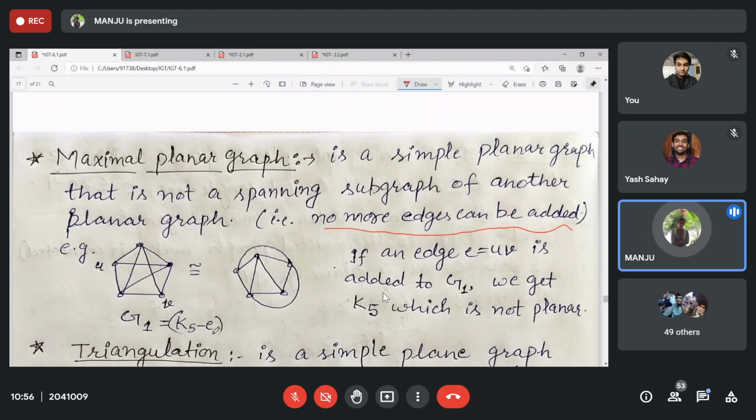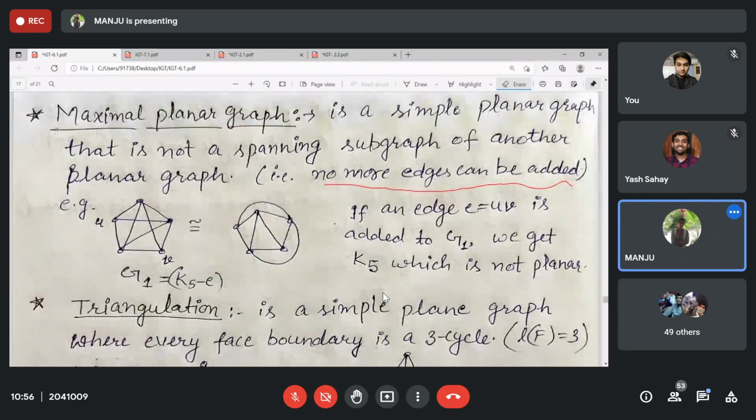For example, K5 minus E. This graph is maximal planar, because even if we add one edge, this will become non-planar. Okay. And in formal definition, you can also write this is a simple planar graph that is not a spanning subgraph of any other planar subgraph. Okay. In other cases some edge can be added, but not here, right?